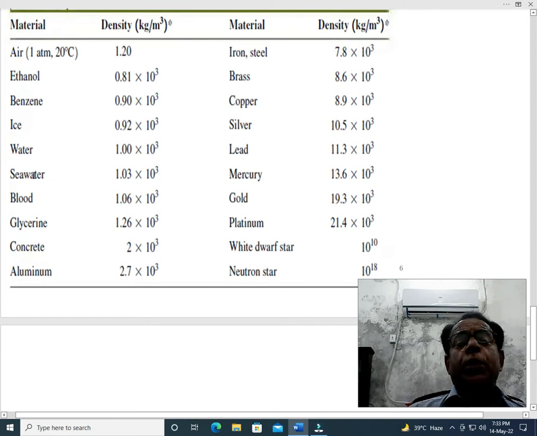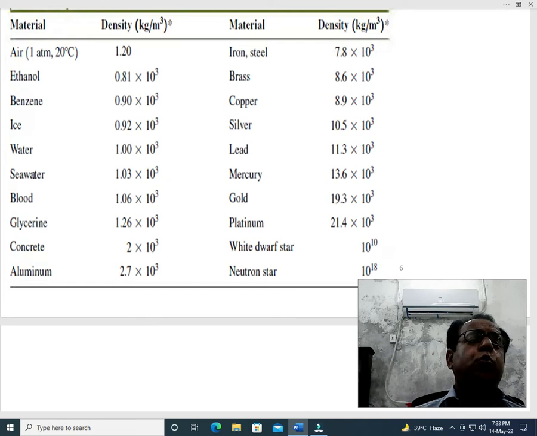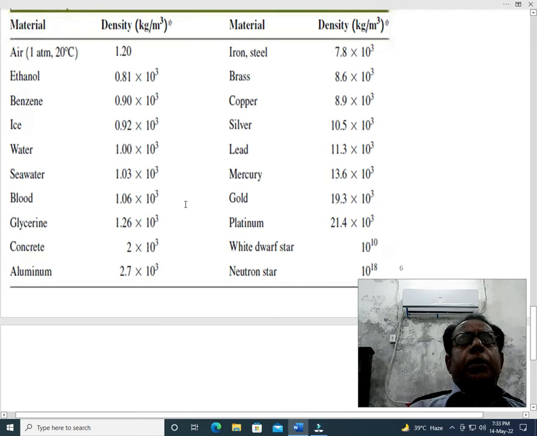No doubt here the word fresh has not been used. We will assume the first density to be the density of fresh water, while the second density to be the density of seawater. So, density of water will be taken as 1000 kilogram per meter cube and density of seawater will be taken as 1030 kilogram per meter cube.